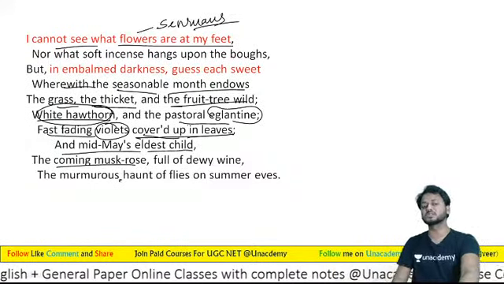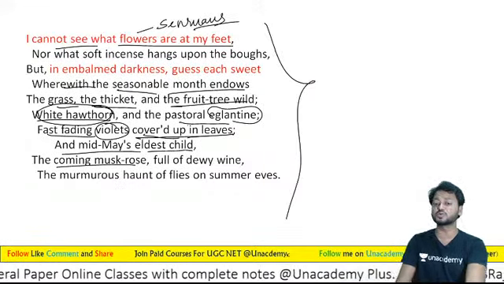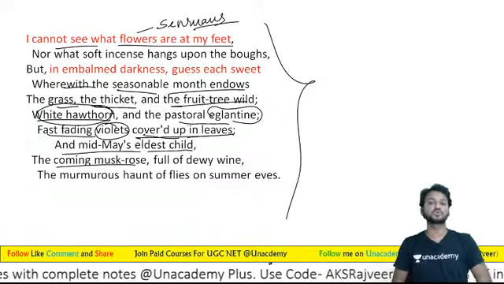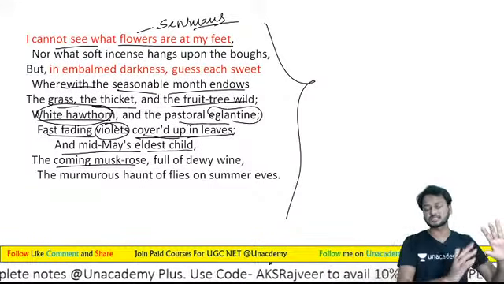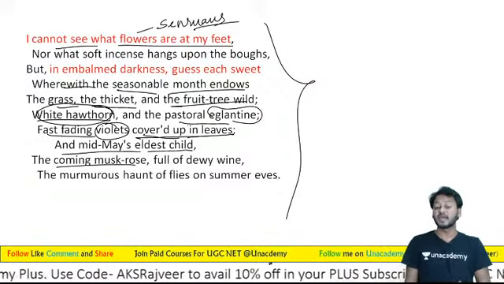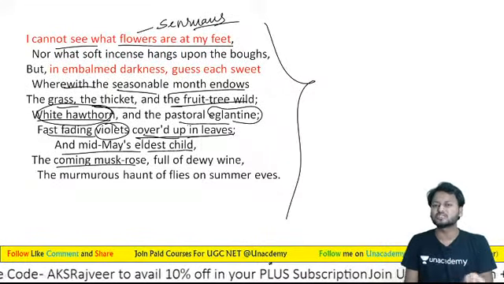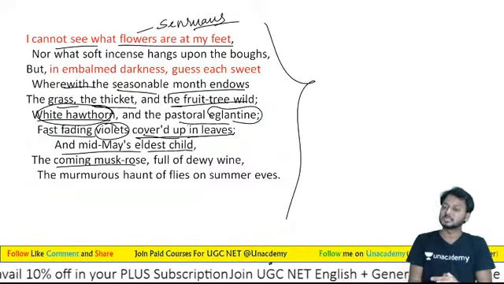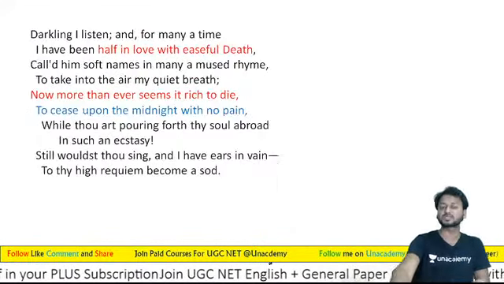So learners, in this particular stanza, he is going to represent sensuousness, and with the help of senses, he is going to show you: I am feeling this kind of smell, this kind of fragrance, this is the flower, and I can guess that this is the month of spring, where flowers are everywhere, already blown. Now let us see the next one.